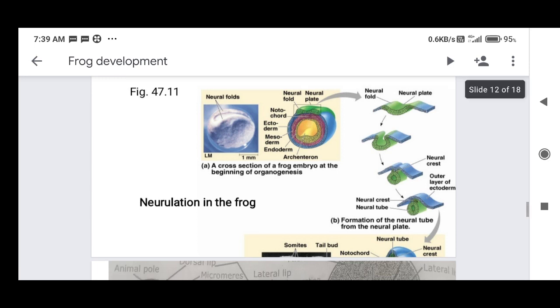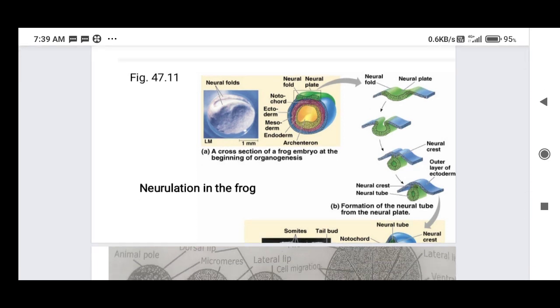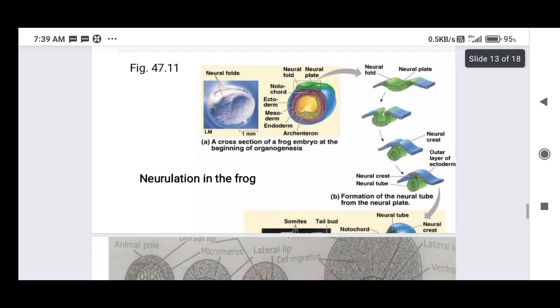Here, the neural plate cells undergo invagination. And what is invagination? It is the inside movement of the cells, the migration from the outer side to the inner side. From the neural plate, the nervous system and brain are formed. Especially the nervous system will form, and the neural tube is formed.